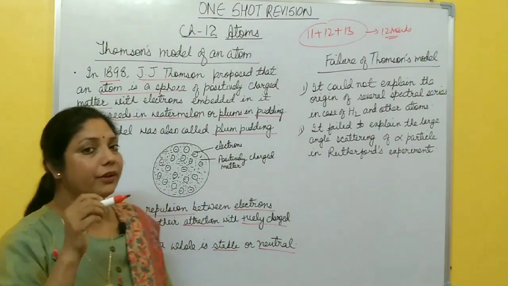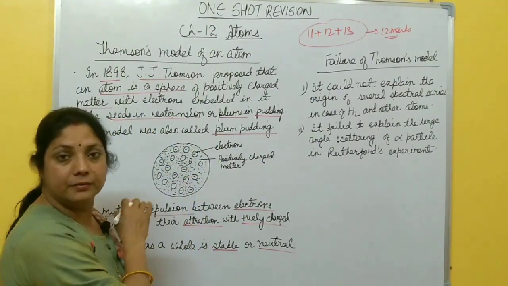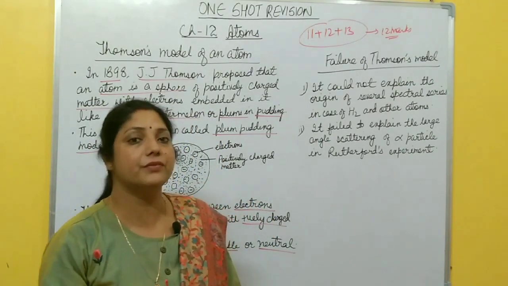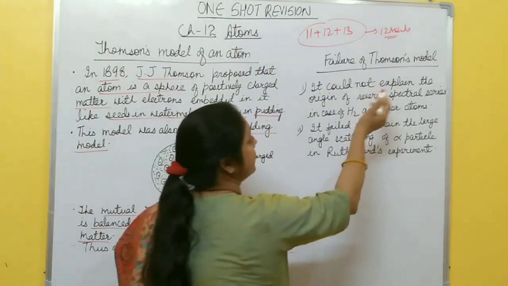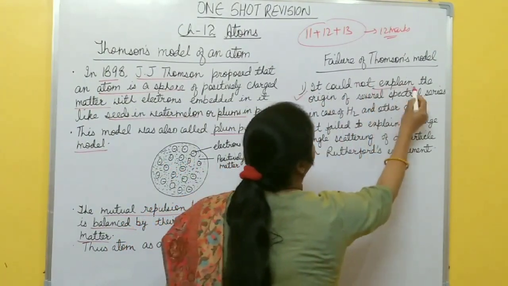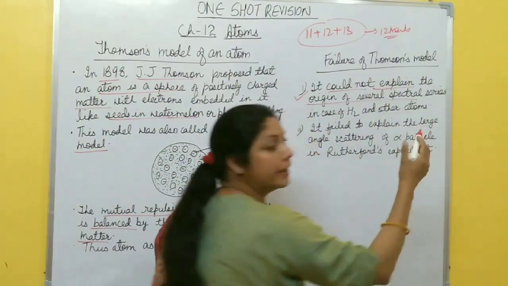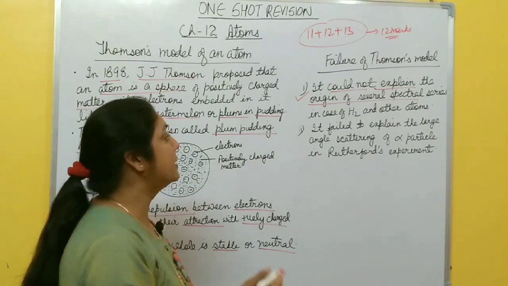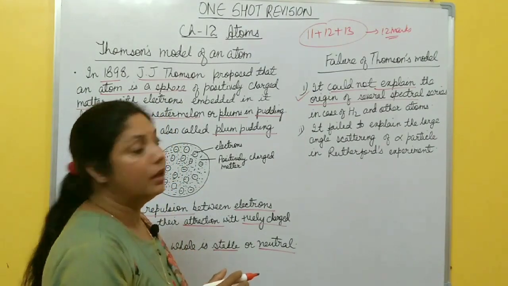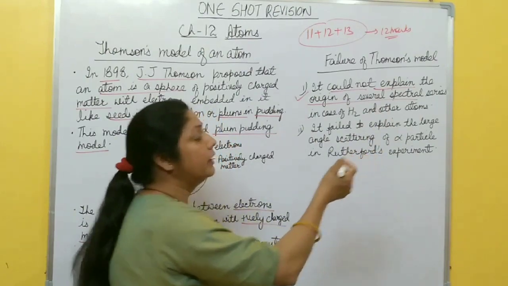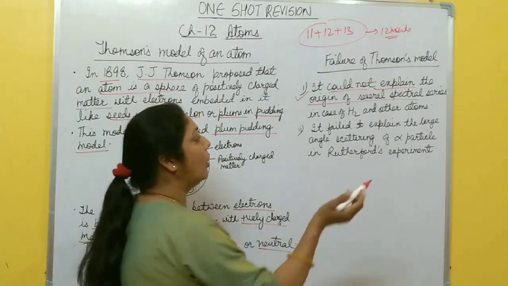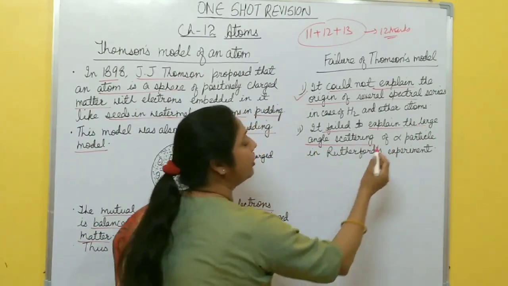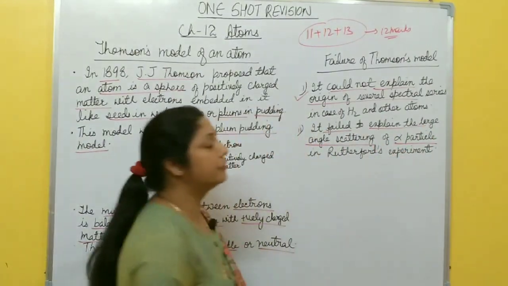Electrons are accelerating inside the atom, and due to accelerating charged particles, electromagnetic waves are produced. So this model could not explain the origin of several spectral series in case of hydrogen and other atoms. Also, it failed to explain the large angle scattering of alpha particles in Rutherford's experiment.